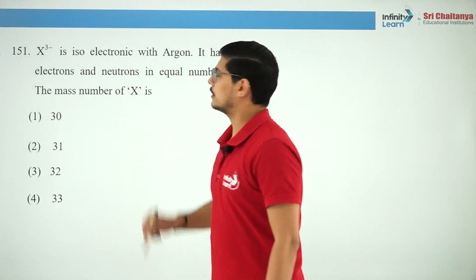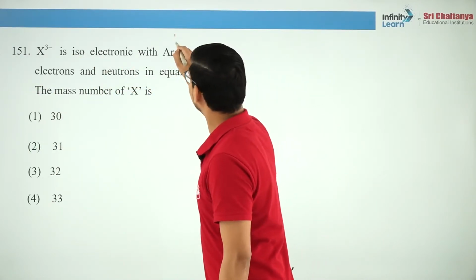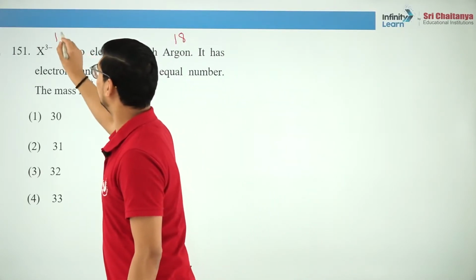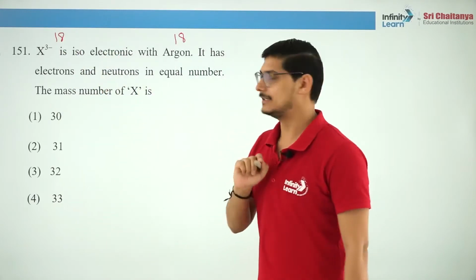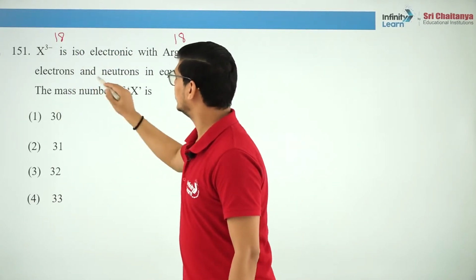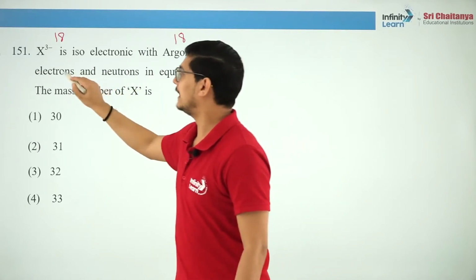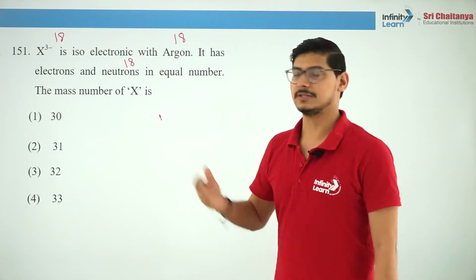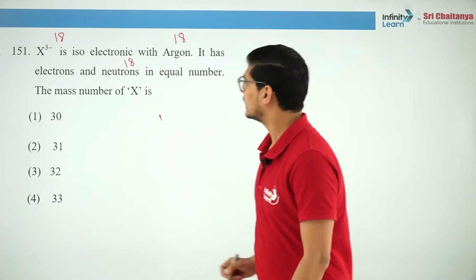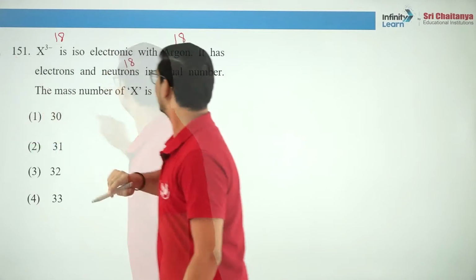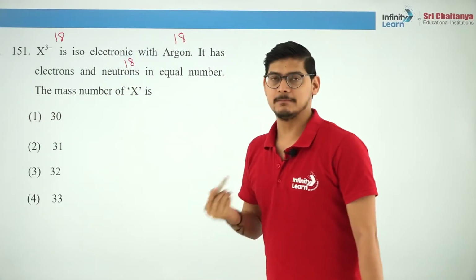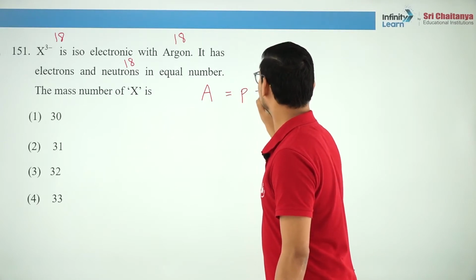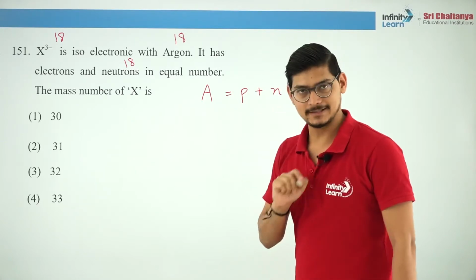X3 minus is isoelectronic with argon. How many electrons are present in argon? 18 electrons. So how many electrons in X3 minus? 18 electrons. Now it has electrons and neutrons in equal number. So if electrons are 18, then neutrons will also be 18. Now the mass number of X: mass number is equal to protons plus neutrons.